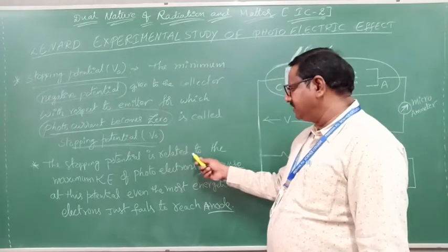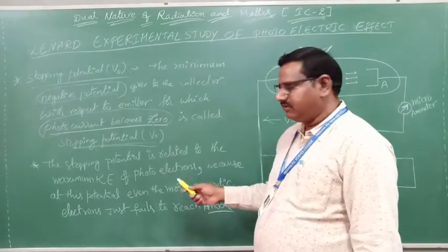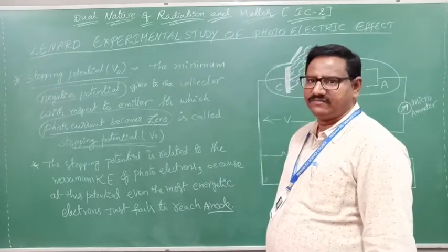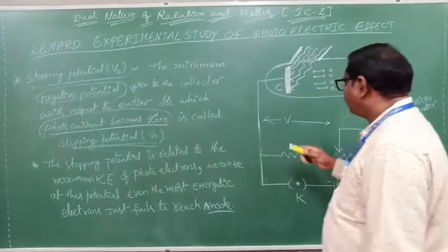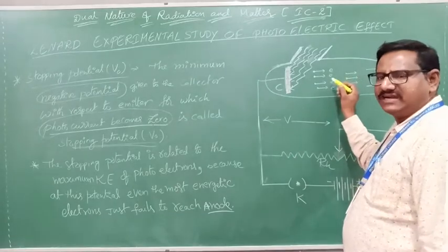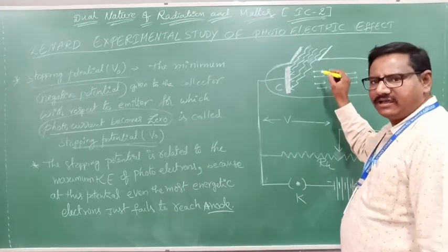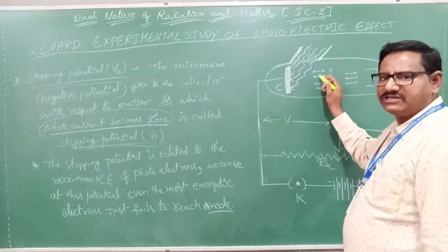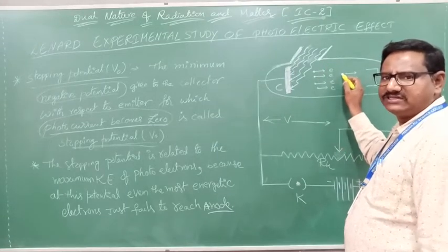This stopping potential is related to the maximum kinetic energy of photoelectrons. Suppose electrons are more energetic, already released and staying here. More energetic means they will move like this.